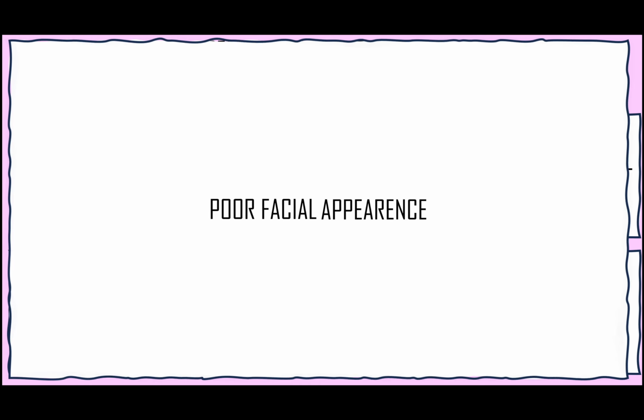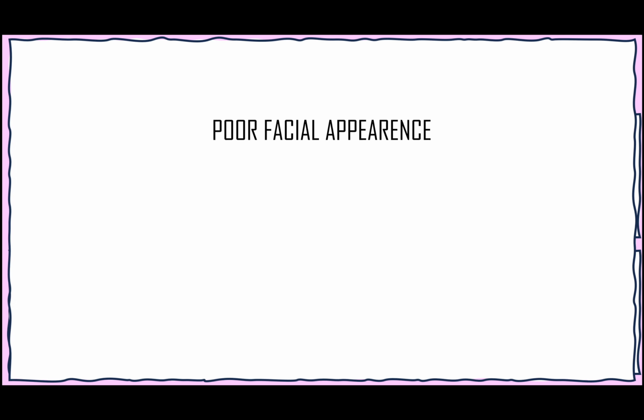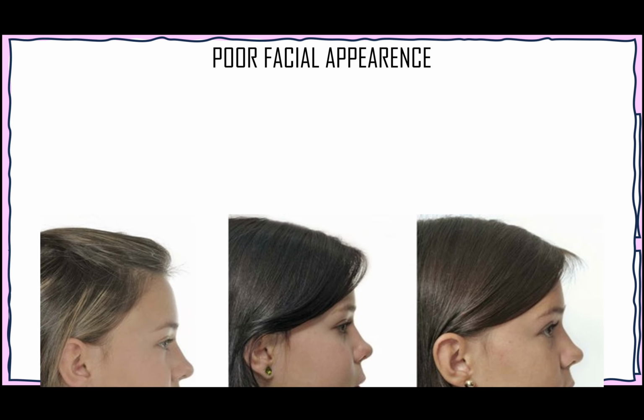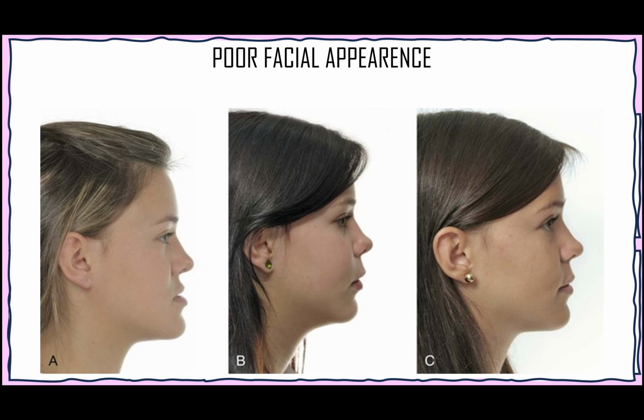First is poor facial appearance. Malocclusion is capable of adversely affecting the facial appearance of an individual. Here you can see in the diagram, she is a class 3 patient. As you can see, mandible is prognathic and maxilla is retrognathic, and this problem leads to poor facial appearance. As you can see there, the patient has poor facial appearance as compared to after treatment results. You can see the patient has quite good facial appearance.